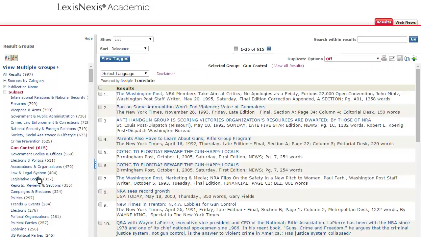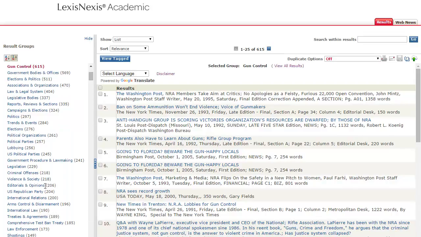If you don't see a subject heading in the list on the facets on the left, think a little more broadly perhaps than the terms you had in mind, or you can always do another search putting National Rifle Association and some subterm of your own choosing in. Also, another way to further modify your results would be to use the Search Within Results feature. So maybe we're looking at gun control and legislation.